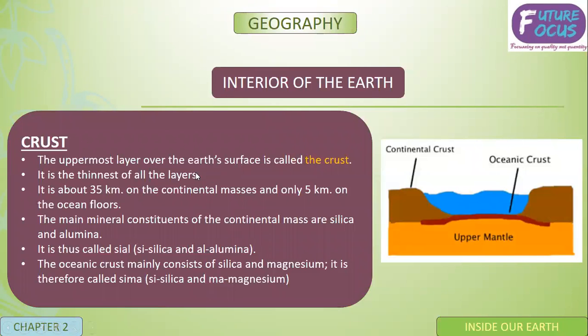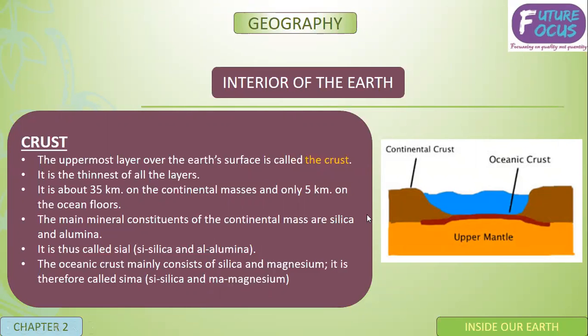Now, what is crust? The uppermost layer over the Earth's surface is known as crust. It is the thinnest of all the layers. It is very thin, about 35 km on the continental masses and only 5 km on the oceanic floor. The main mineral constituents of the continental mass are silica and aluminium.